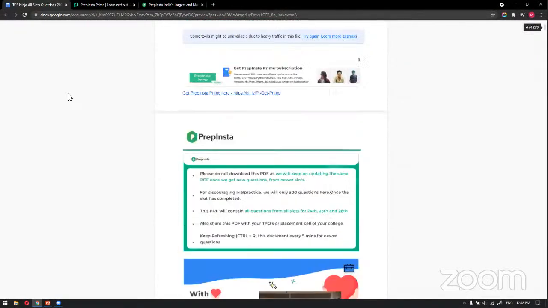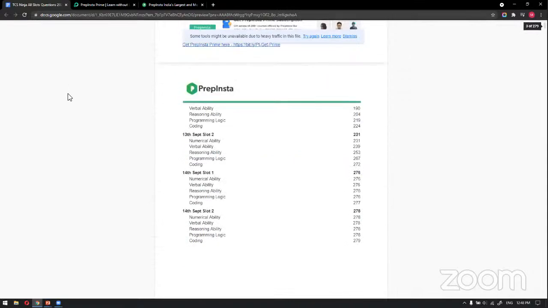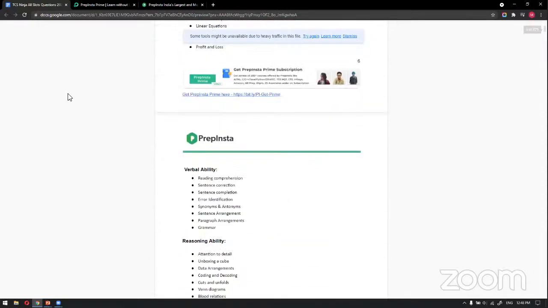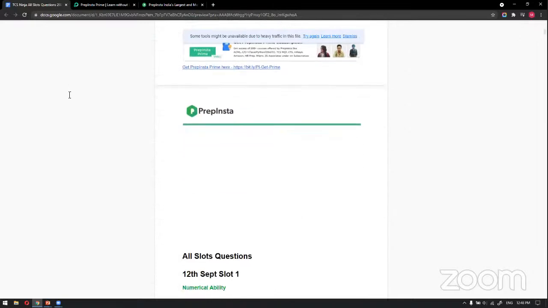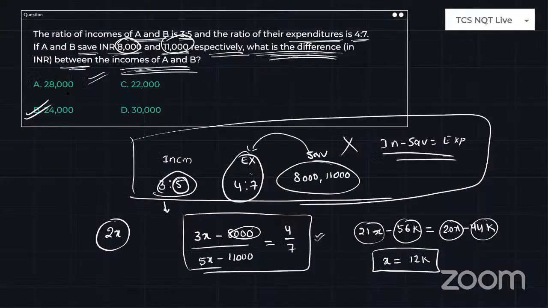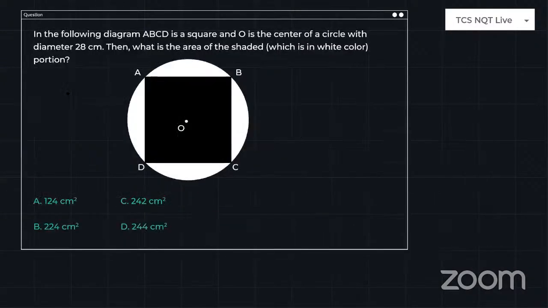Our team is updating the content as well. So try to go with this PDF, look at those questions and give an attempt, so that you can feel what the actual process is for those particular types of questions. According to me, if you are a well-practiced student, it is moderate to above average. That's it.